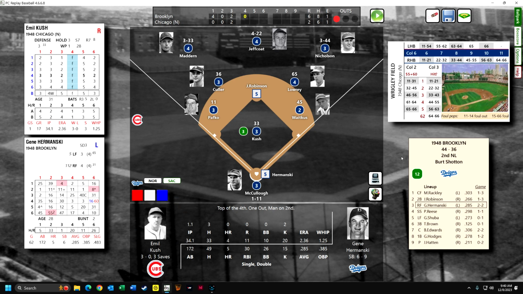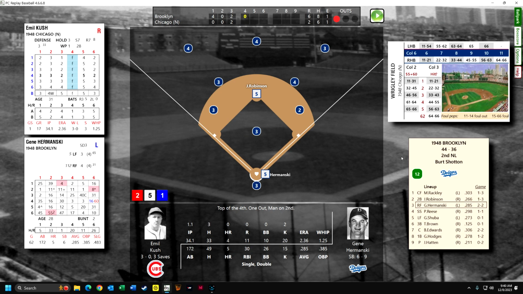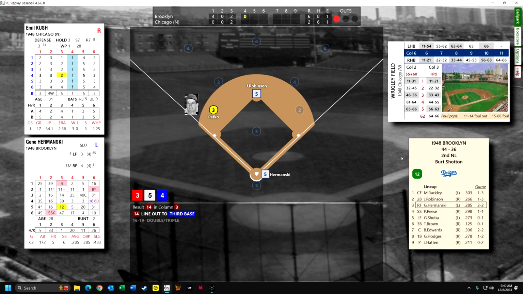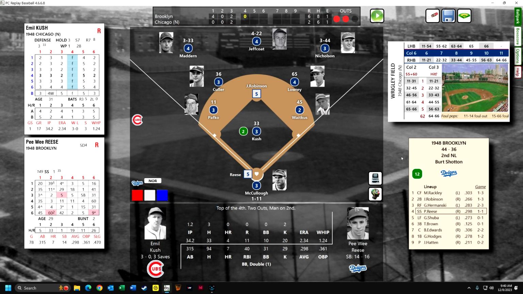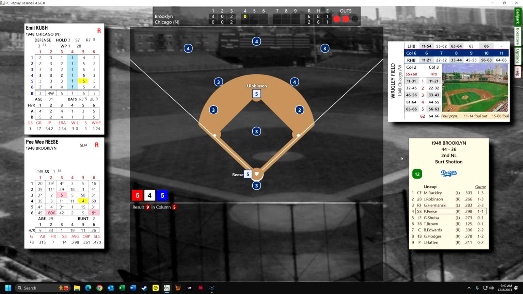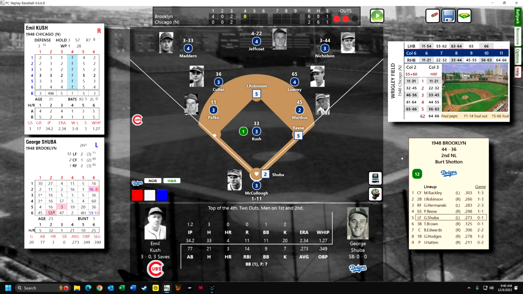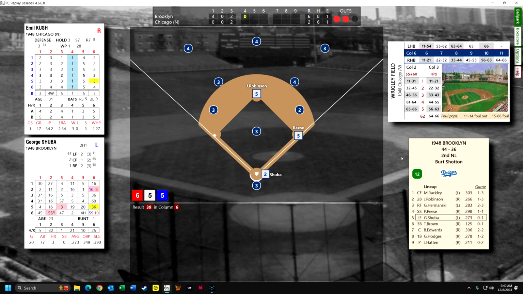Here's Hermansky going to try to drive him in. Hermansky has 30 RBIs on the season. He almost hit a ball down the left field line, but Pafko grabbed it. So we have 2 outs now with Pee-wee Reese. Come on. What was he, the Colonel? Come on, Colonel. Hit the ball. He's going to walk. Okay, Gene Chuba is up. He's got some power, especially against right-handed pitchers. Going to be strikeout, though.